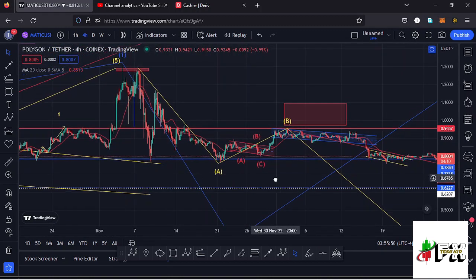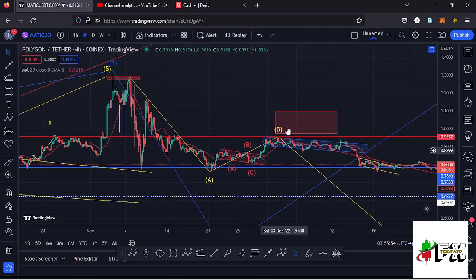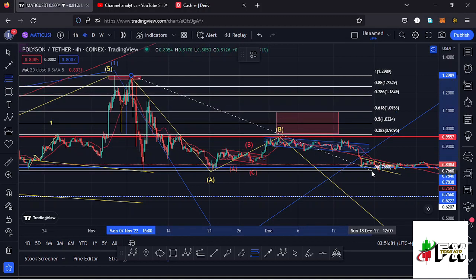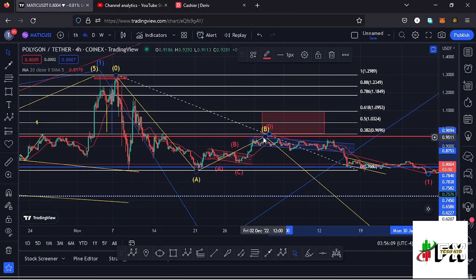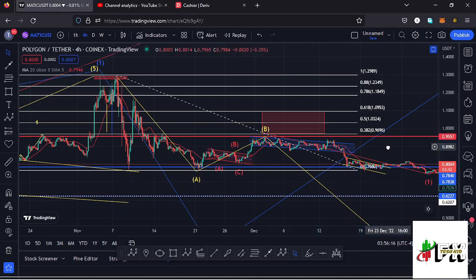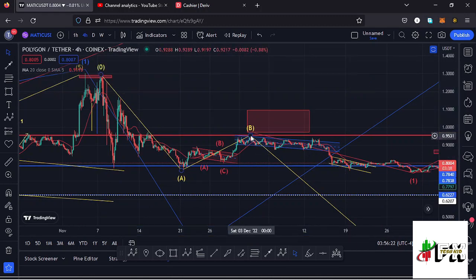And getting a little bit into the details of this ABC corrective structure, initially I had sketched out a minimum target area to the upside in the formation of this wave B, using the Fibonacci's, connecting them from the high of that wave A to the low of that wave A, and that was giving me a minimum retracement area in the formation of this wave B between the fib level 0.618 and the fib level 0.382, which perfectly lies between the $1.09 mark and the $0.9696 mark, which is a target area that we did not fully maximize, but we made our high in the formation of this wave B at around the $0.94 mark.